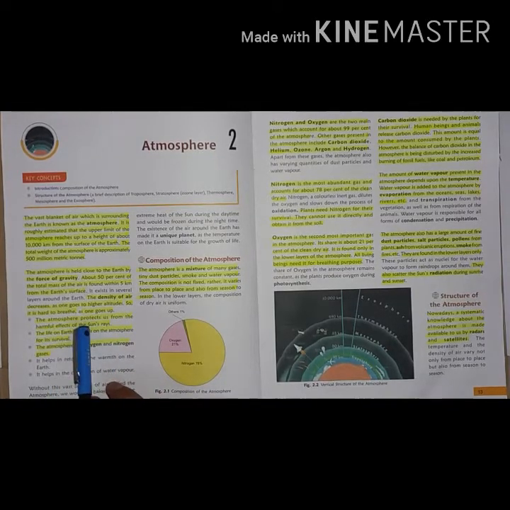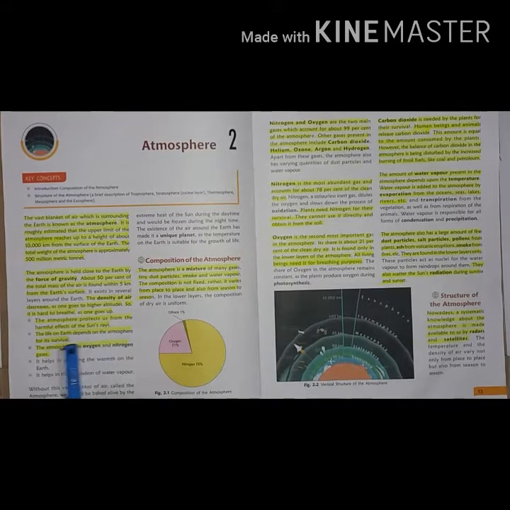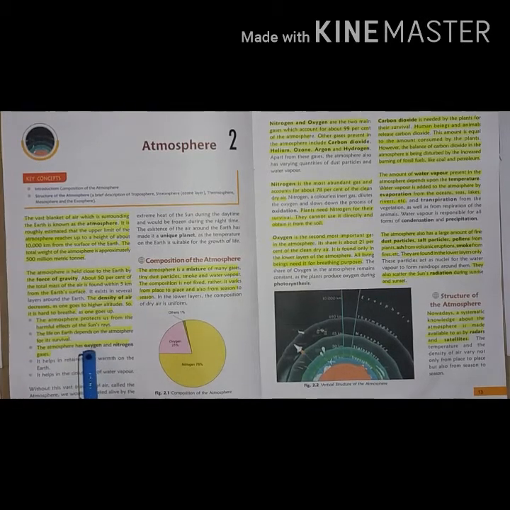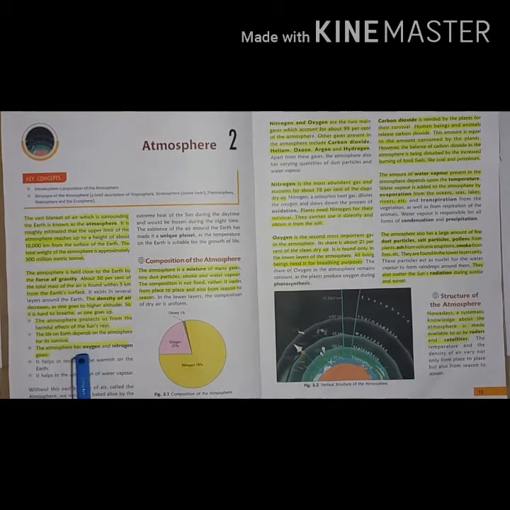The atmosphere protects us from the harmful effect of the sun's rays. It also protects us from the harmful ultraviolet rays. The life on earth depends on the atmosphere for its survival. The atmosphere has oxygen and nitrogen. These are the main gases present in the atmosphere.